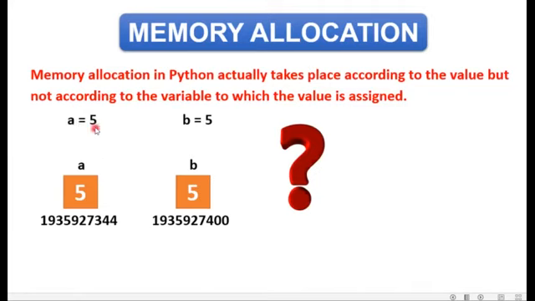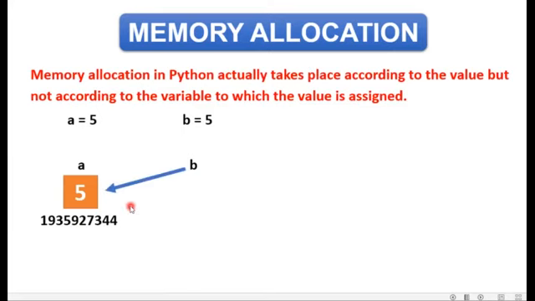Although variable a is holding the value 5 and b is holding 5, the values held by both the variables are the same. So if memory is already allocated to this value, a new memory address will not be assigned to the same value again. In this case, b is also going to point towards the same memory location where the value 5 is stored. So here the memory sharing concept takes place. Now a and b, both variables, are sharing the same memory address for the value 5.